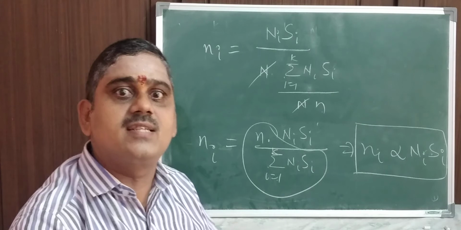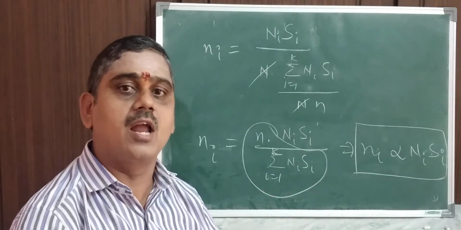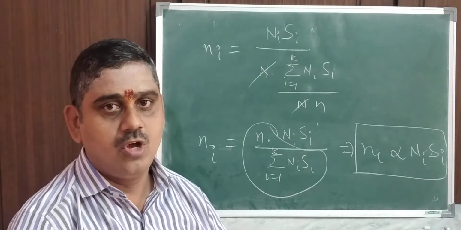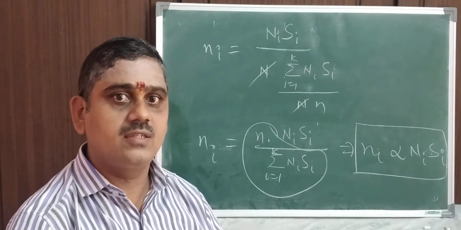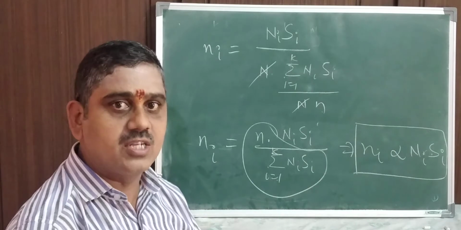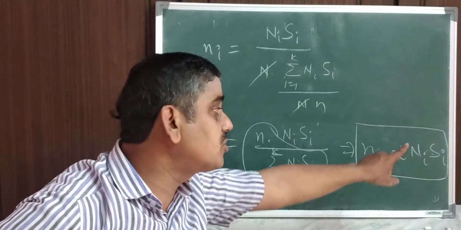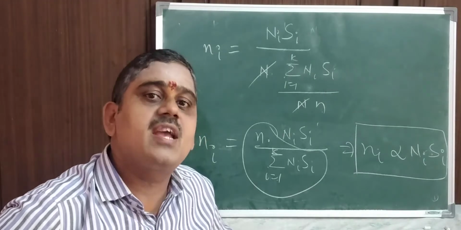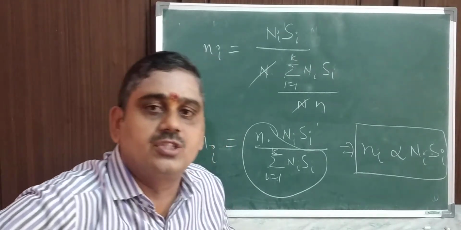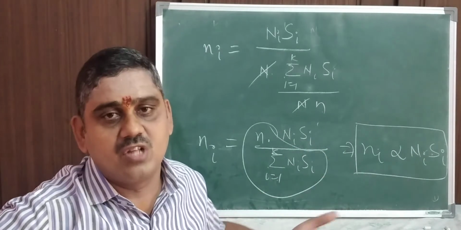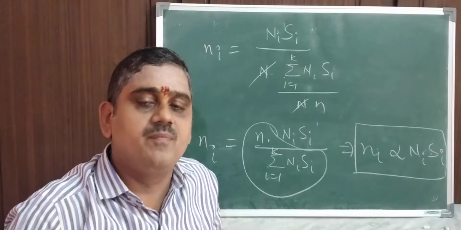We discussed in the very first classes that the allocation of the sample size depends on these factors. So ni is proportional to Ni Si. If Ni is large and Si is also a large value, then we get more precise estimates of the sample mean.